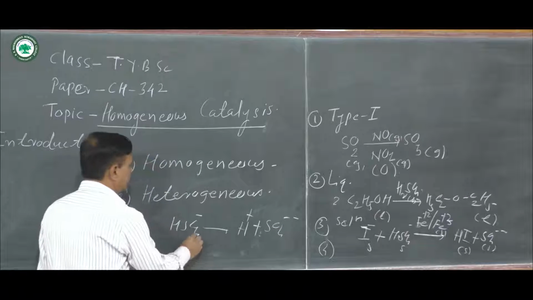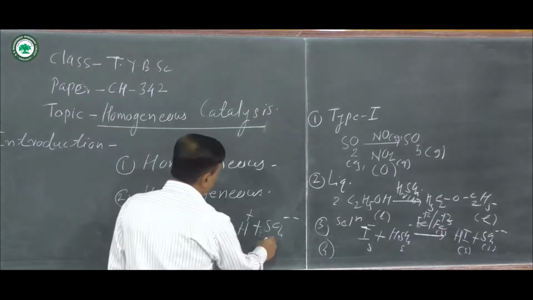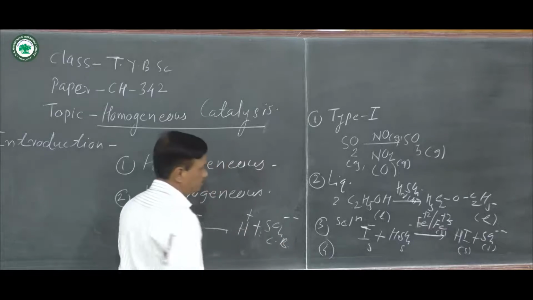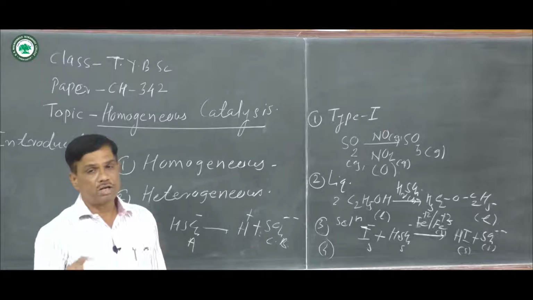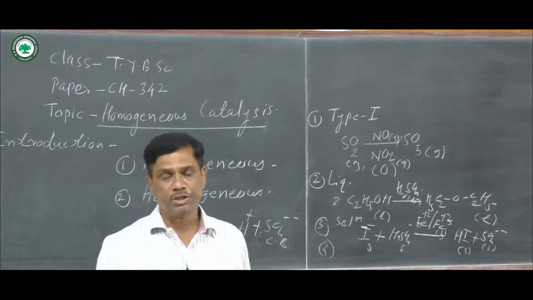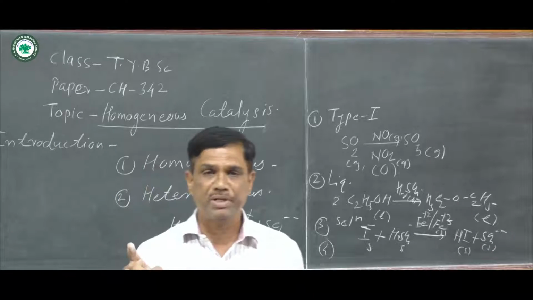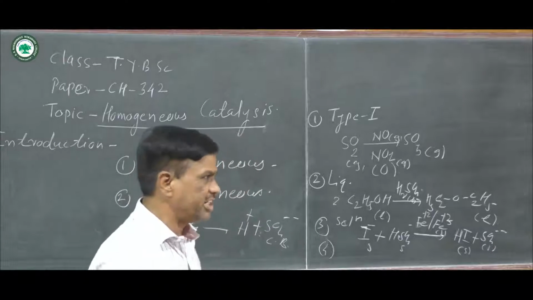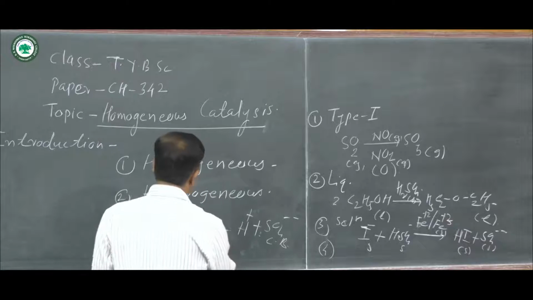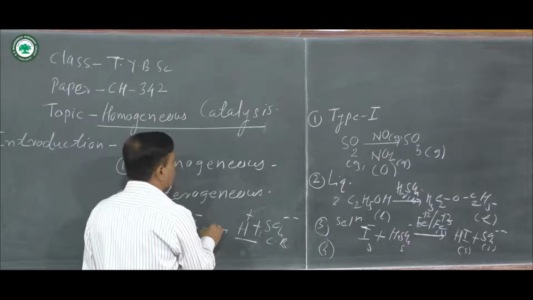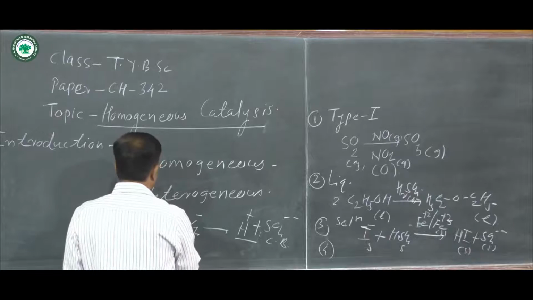Suppose this is the acid, and this one is the conjugate base. According to the Lowry and Bronsted theory, every acid has a conjugate base and every base has a conjugate acid. On that basis mediums are considered.